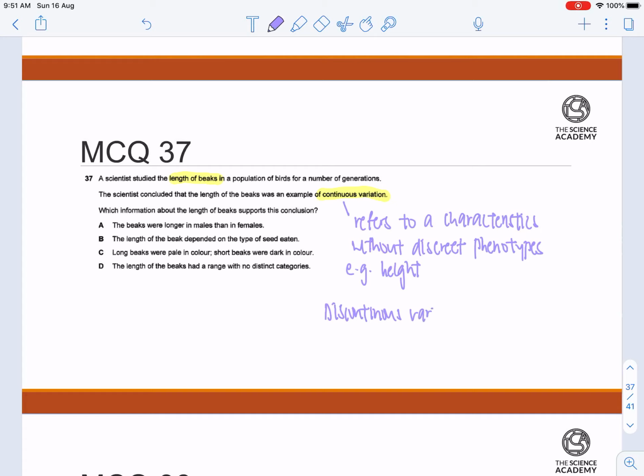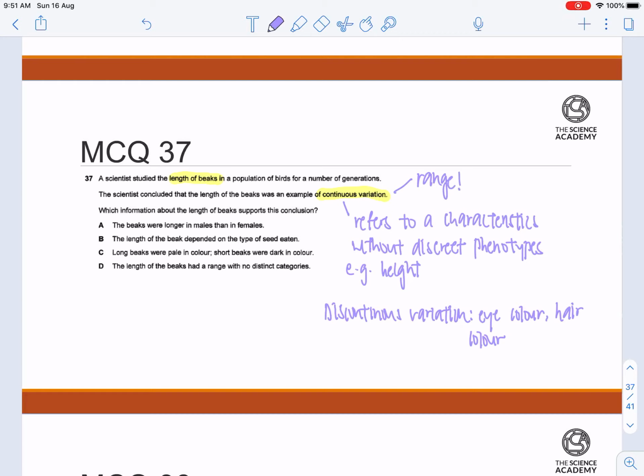But for discrete variation, we will have things like eye color, hair color. Okay, basically things that are discrete. Okay, it's either or. Whereas for continuous, it is a range. Okay, this is a range. So let's move on to the options.